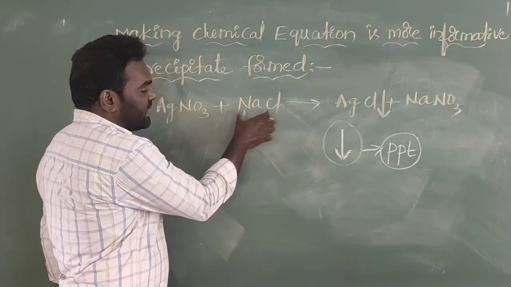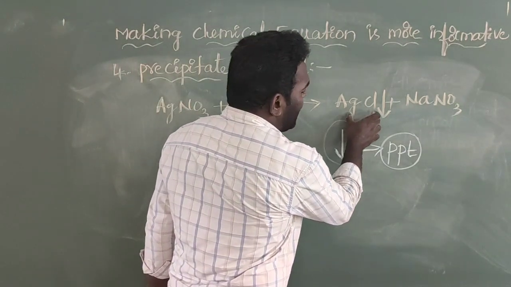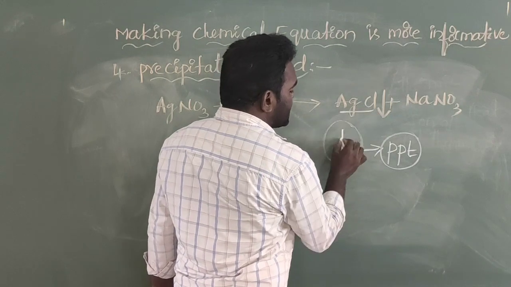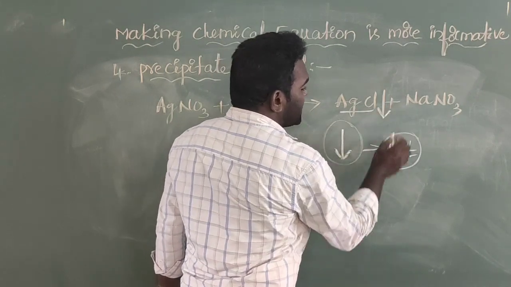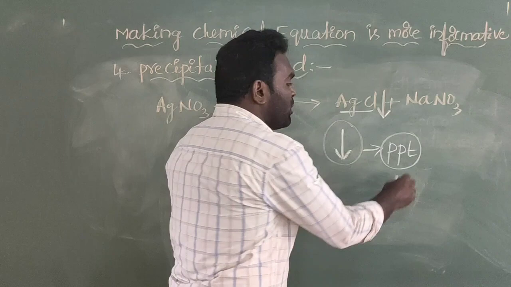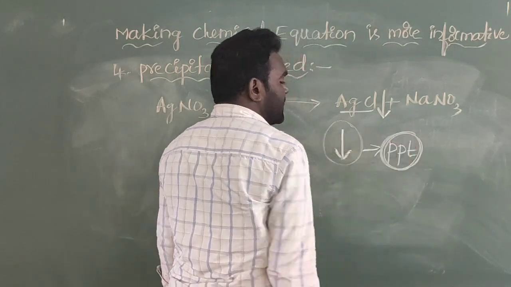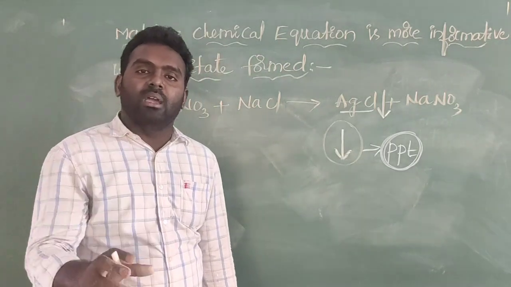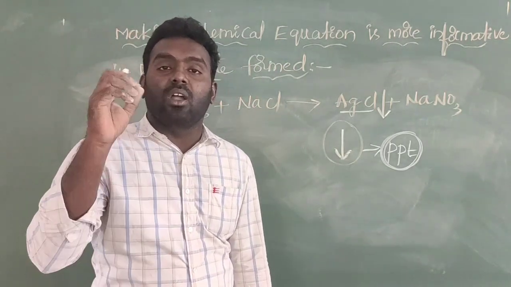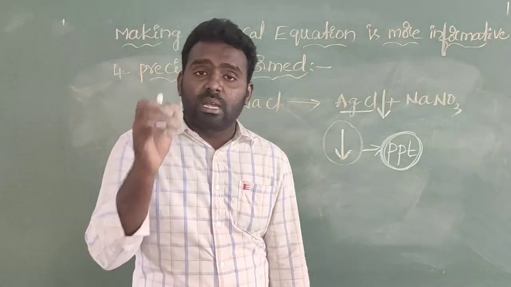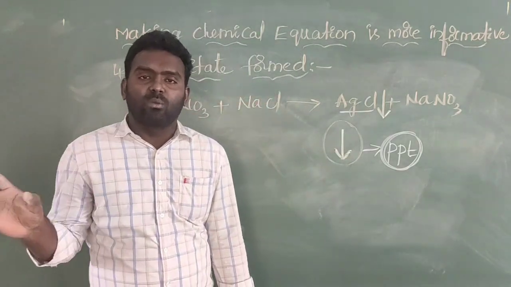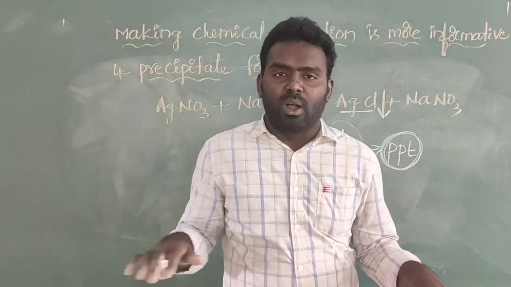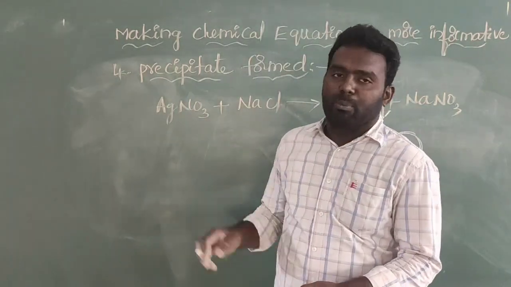Here the silver nitrate reacts with the sodium chloride, then it forms silver chloride plus sodium nitrate. In this silver chloride, we write a downward arrow mark, which indicates a precipitate. PPT means precipitate. At the same time, this precipitate does not dissolve in the water molecule. Therefore it is called undissolved in water, and that is called a precipitate.